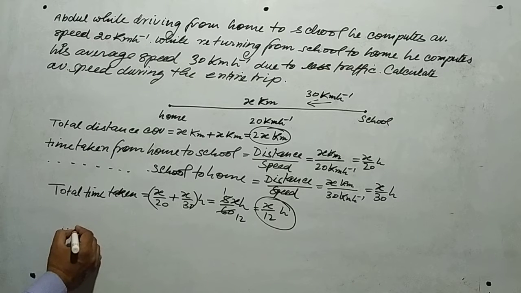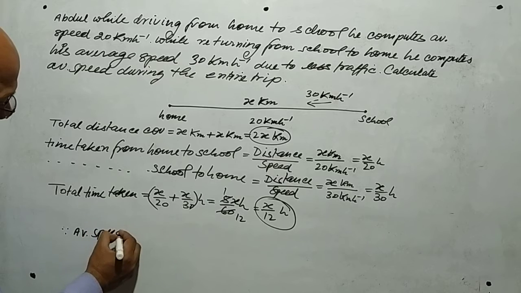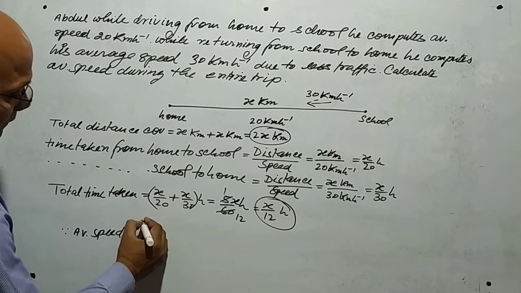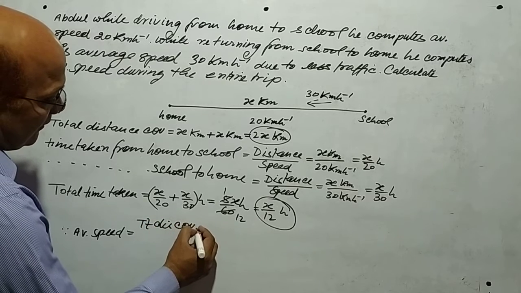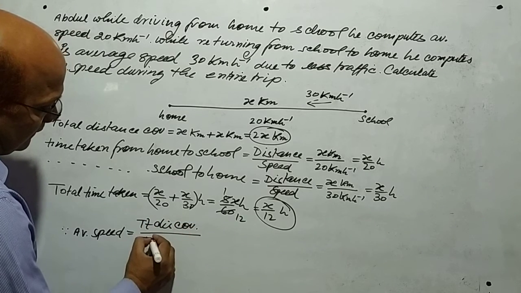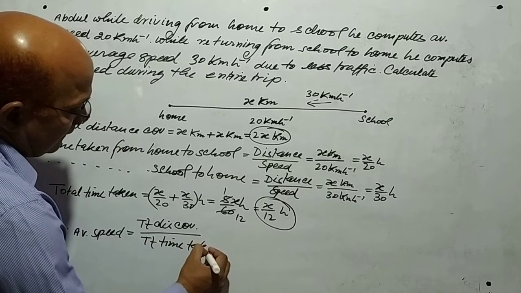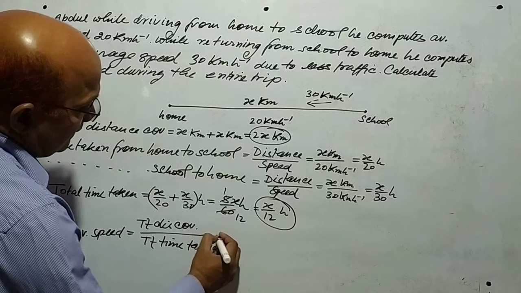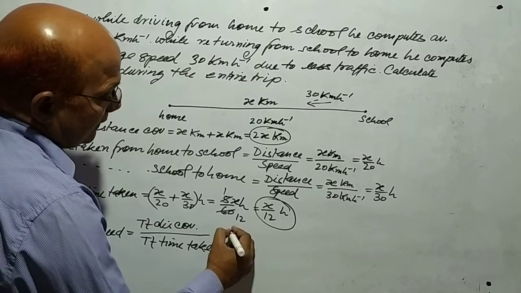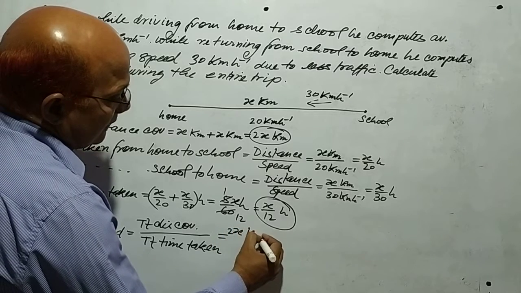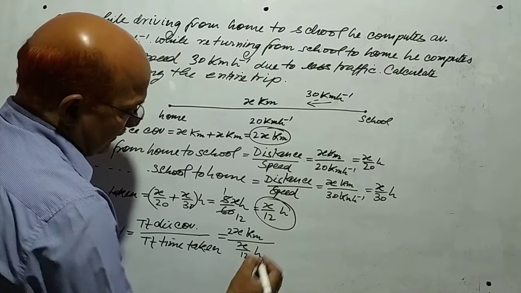Since average speed is equal to total distance covered upon total time taken. So, total distance covered is 2x kilometer and total time taken is x by 12 hour.